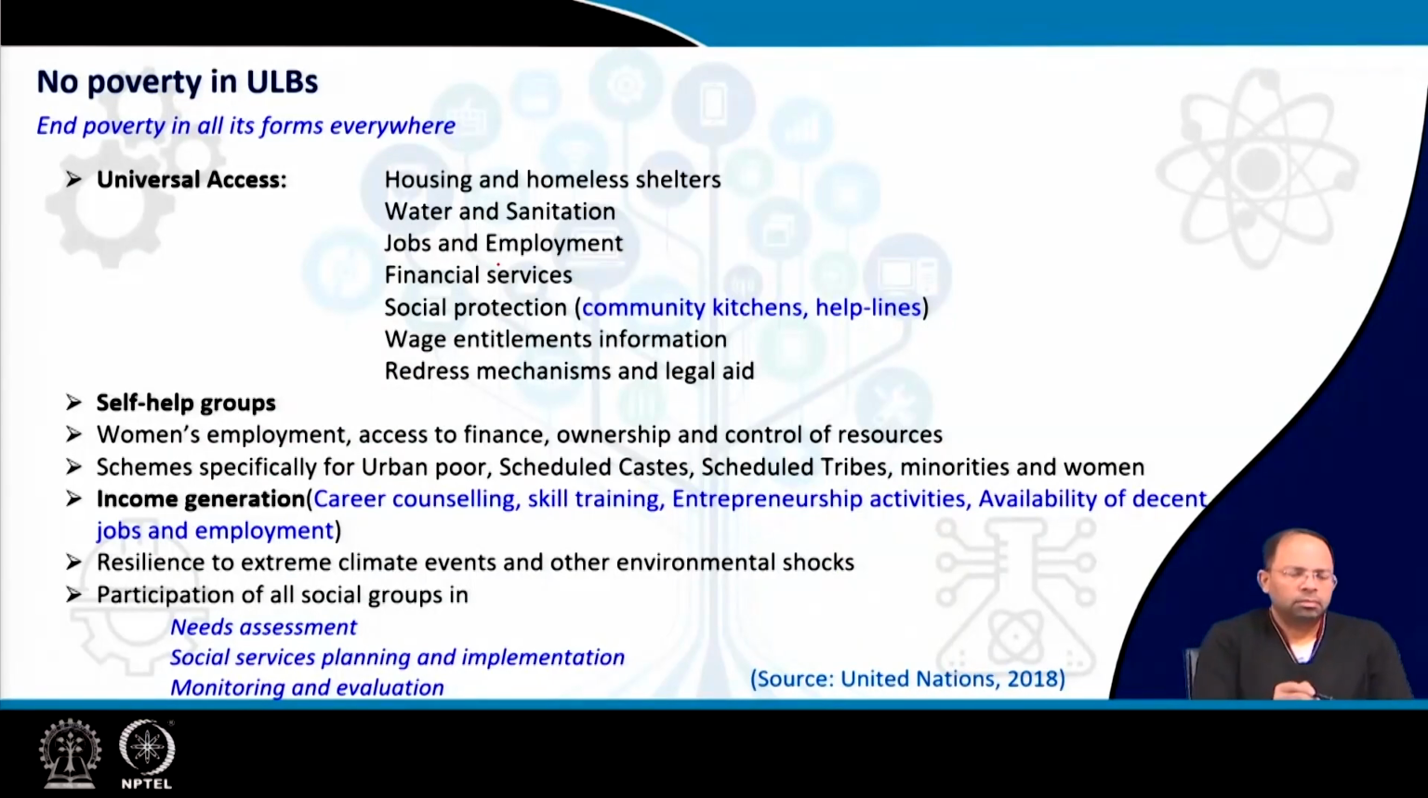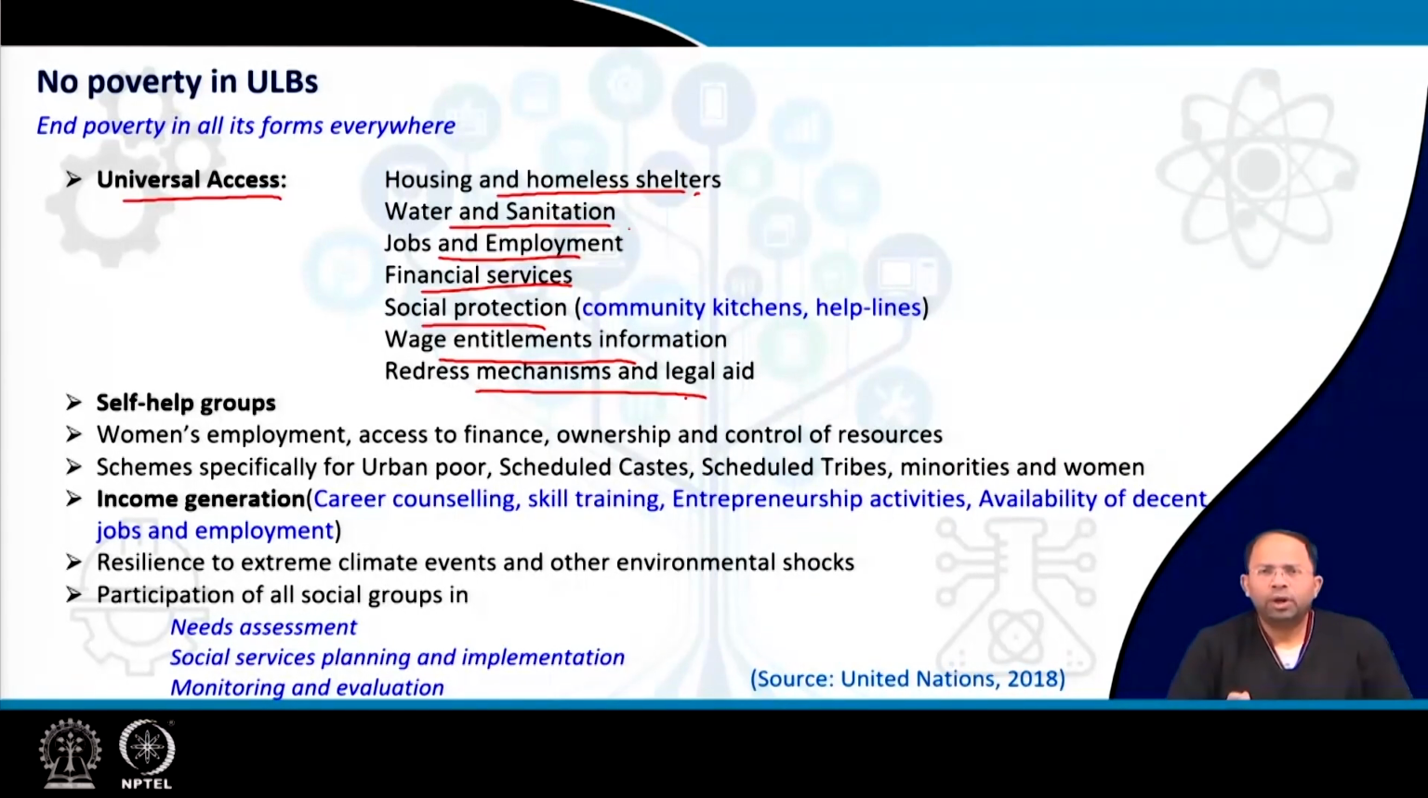Now, ending poverty in ULBs can only happen when every person has a job. For that, skills have to be developed. We have discussed that in the previous lecture, skill development and provision of jobs. But in general, people should have universal access to housing and homeless shelters, water and sanitation, jobs and employment, financial services, social protection, wage entitlement information, and redress mechanisms and legal aid.